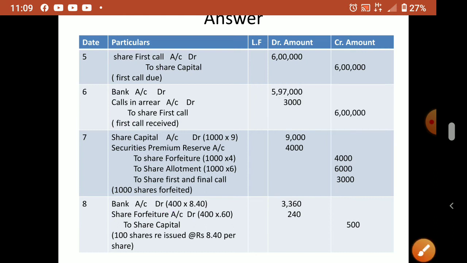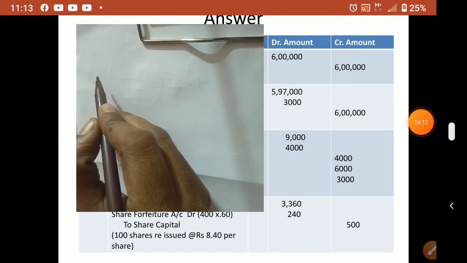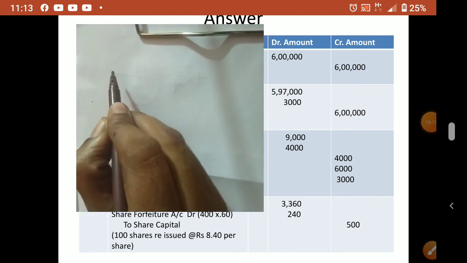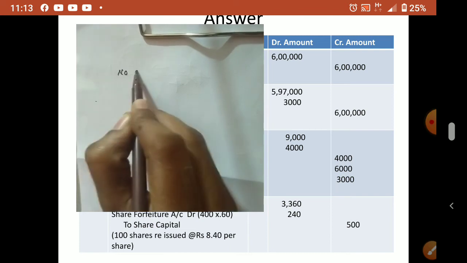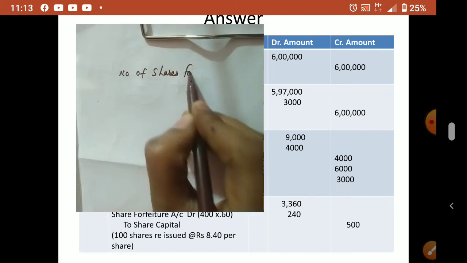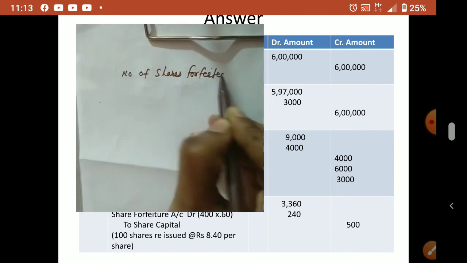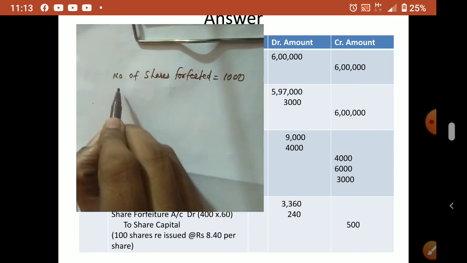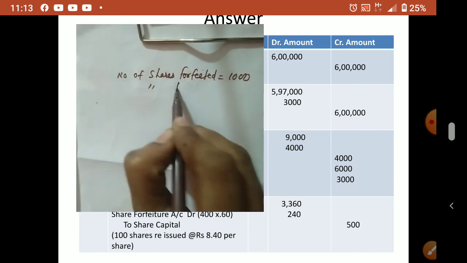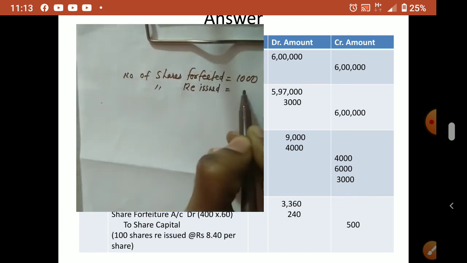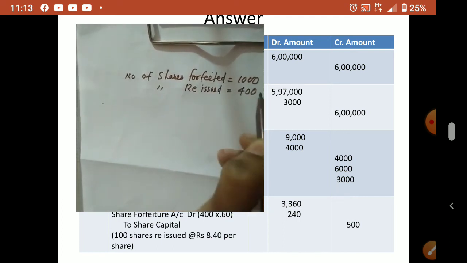Now for 400, so how to do that? Okay, I'll explain this one in the video. So here the total number of shares forfeited is equal to 1000, and the number of shares reissued is equal to 400.